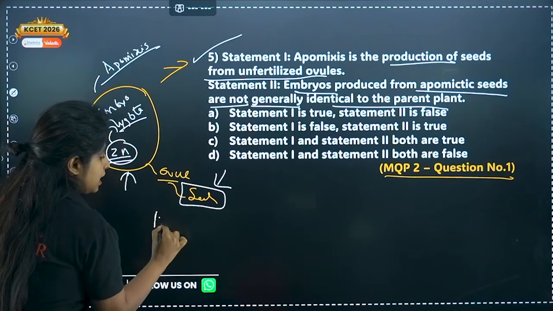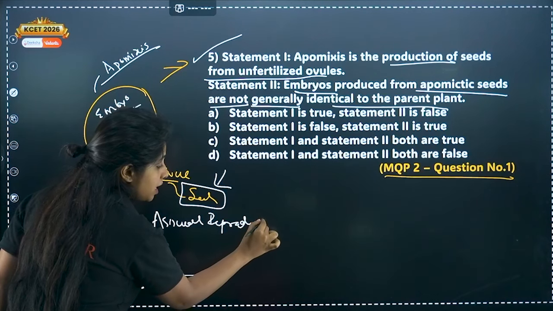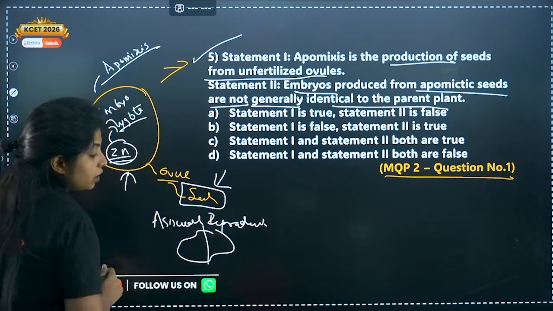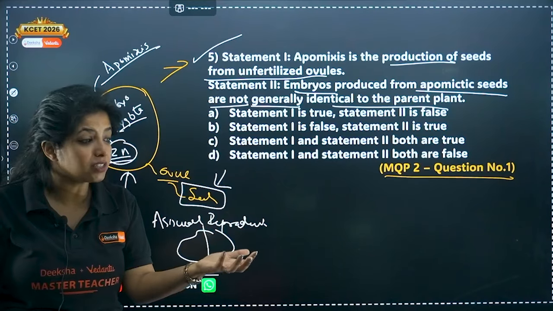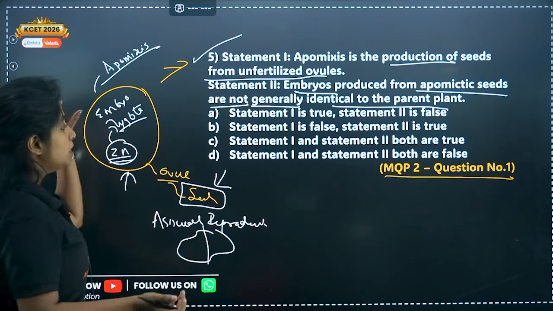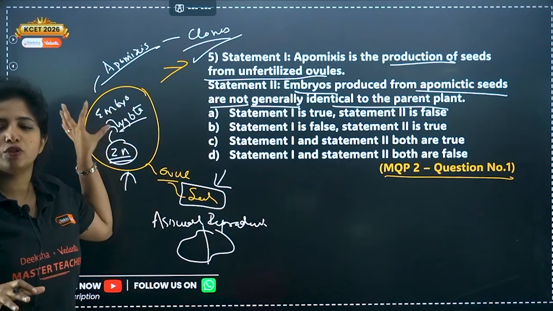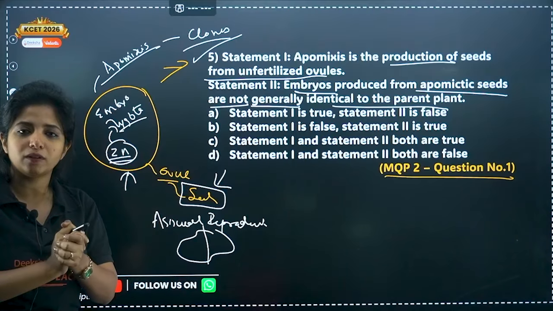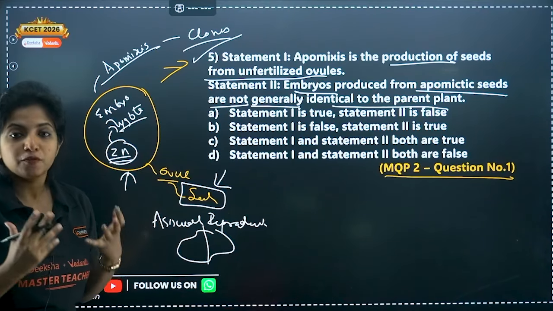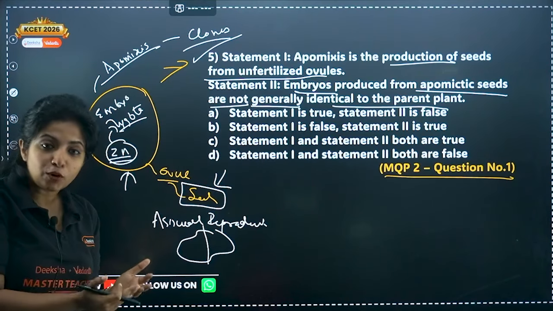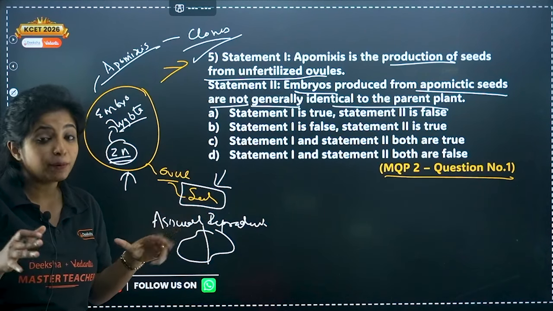It is written not generally identical. Wrong, because this is a type of asexual reproduction itself. In asexual reproduction, we have studied that amoeba divides into two to give two daughter amoebae. It's like clones being formed; you cannot tell which is which, it looks so same. Similarly over here, you are going to get clones in apomixis. Suppose there's some great character in this female plant, like drought resistance and pest resistance. My dear children, the same features would be transmitted to the embryos as well, which is why apomixis is considered to be good.